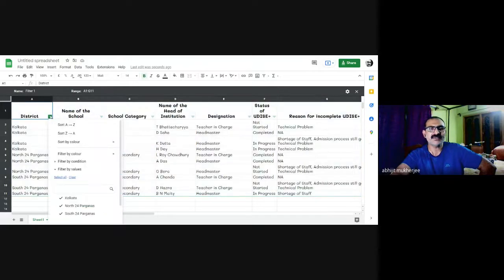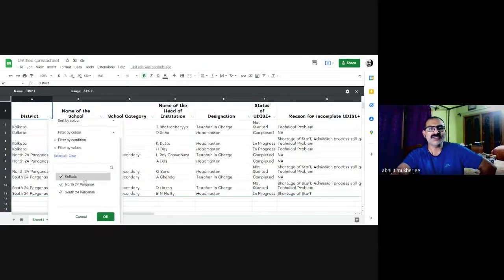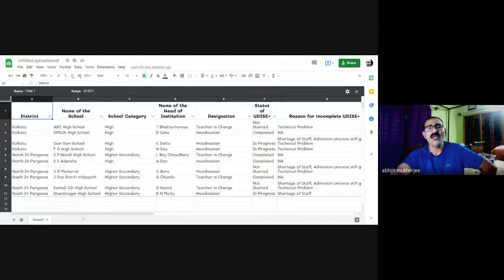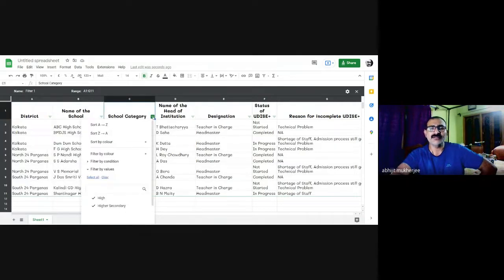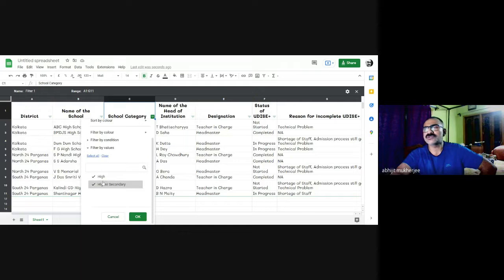Whenever I press this, see, all the options under it are shown. I have three districts, the three districts are shown here. I have school categories, two categories of school, shown here.